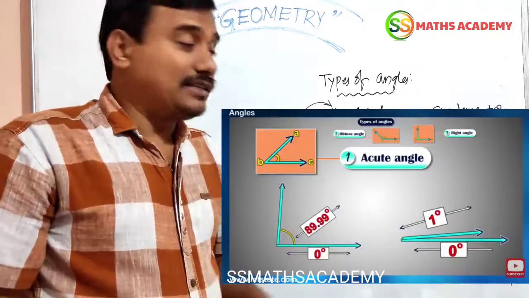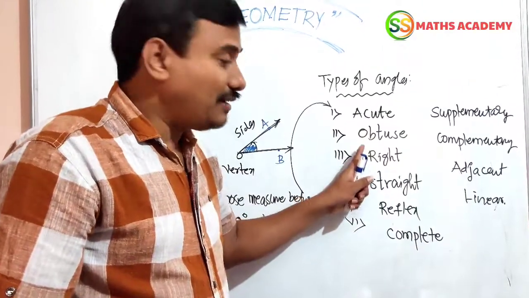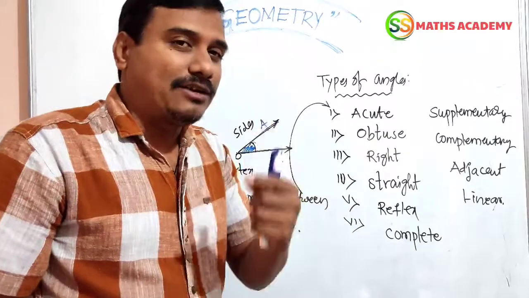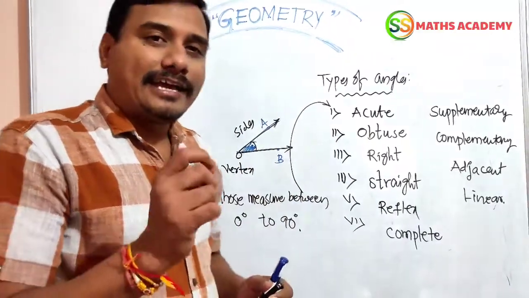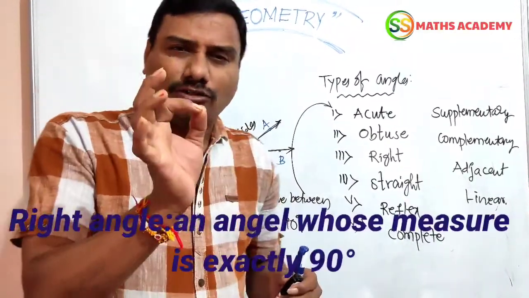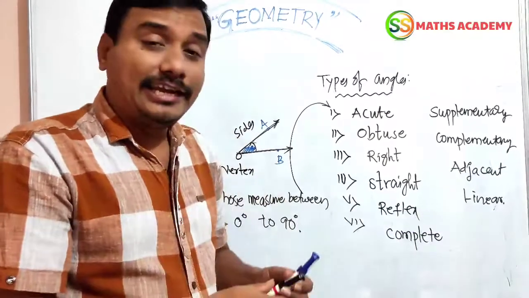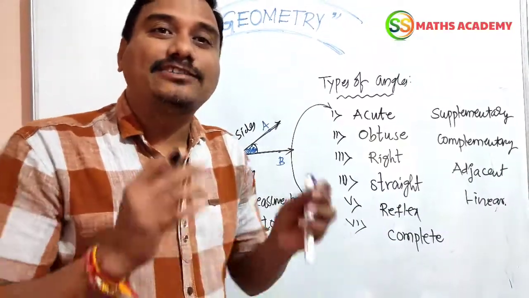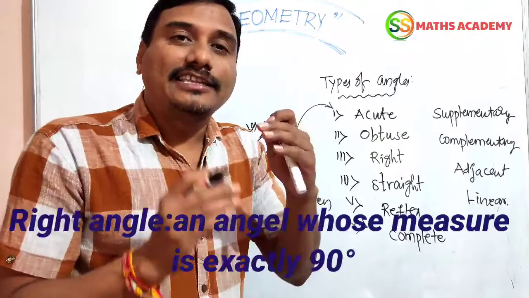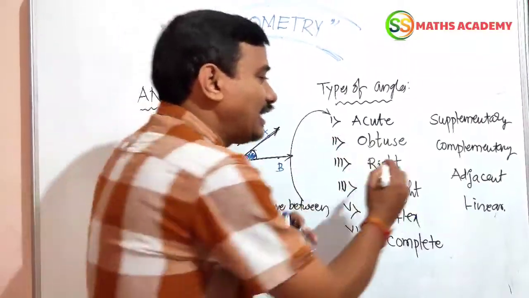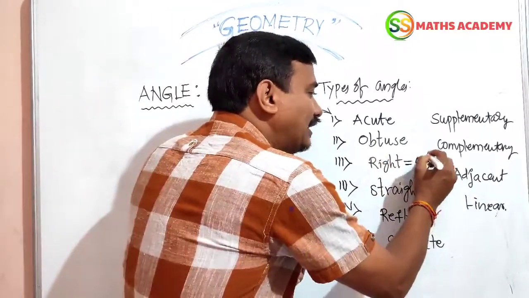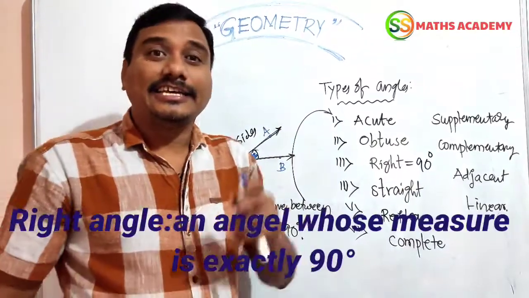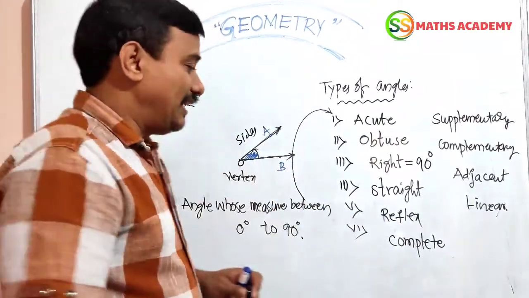Now let us go with right angle. What is a right angle? An angle whose measure is exactly 90 degree, then the angle is called a right angle. Exactly 90 degree. Then the angle is called a right angle.